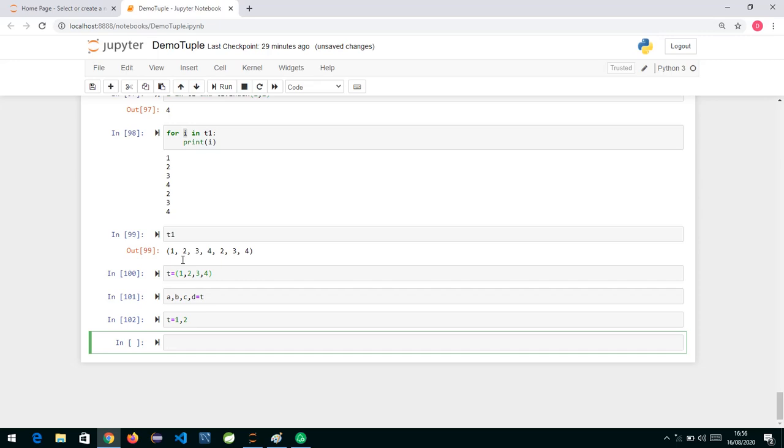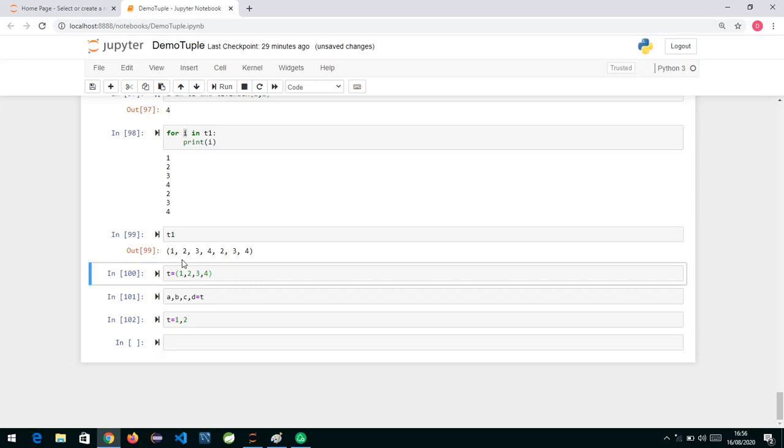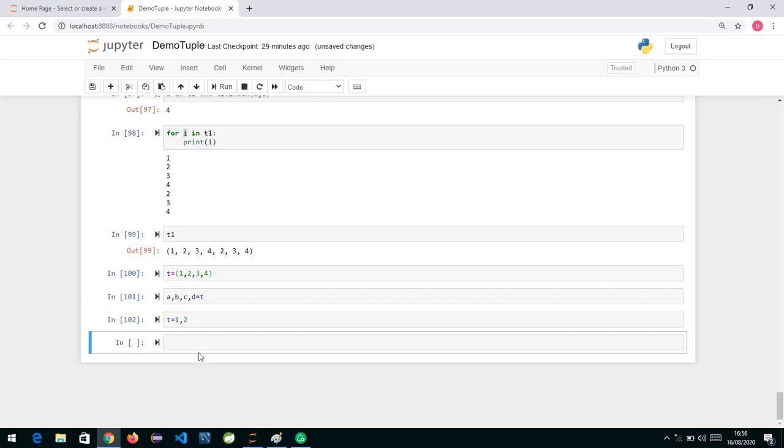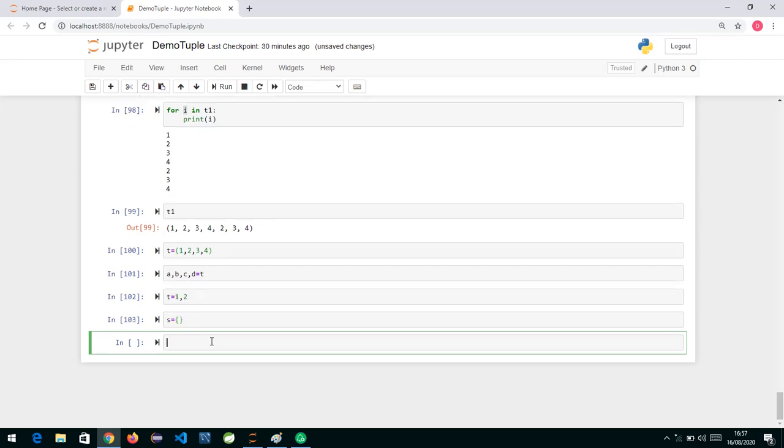Now moving to the next collection, which is set. The composite data type is set. So what all things we have seen is list, we have seen string, then we have done list, and then tuple, and now after tuple we are moving to the next composite data type or collection, we can say, set. And set is represented by curly braces over here. Now actually dictionary is also represented by curly braces, and set is also represented by curly braces.